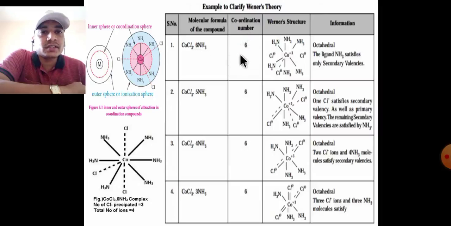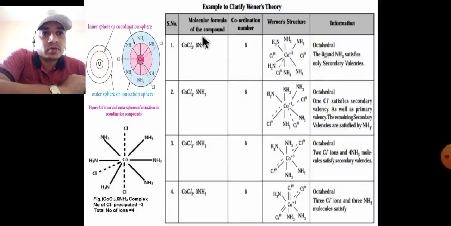The coordination number is 6, that is, the inner sphere has 6 ammonia molecules, and there are 3 chloride ions. In this Werner structure, an octahedral structure, the ligand NH3 satisfies only secondary valency.